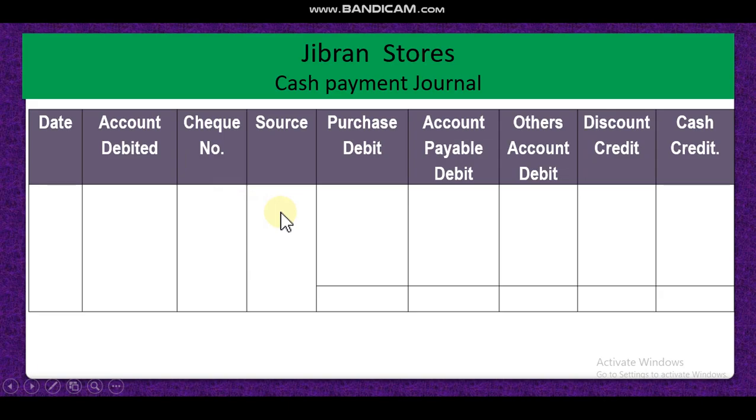Then the source of the transaction, if it is mentioned in the question. If by purchasing goods you pay money, then the purchase account will be here and the cash account will be here. If by accounts payable you paid cash, that means if we pay our creditors in cash, at that time accounts payable debit, cash account credit.